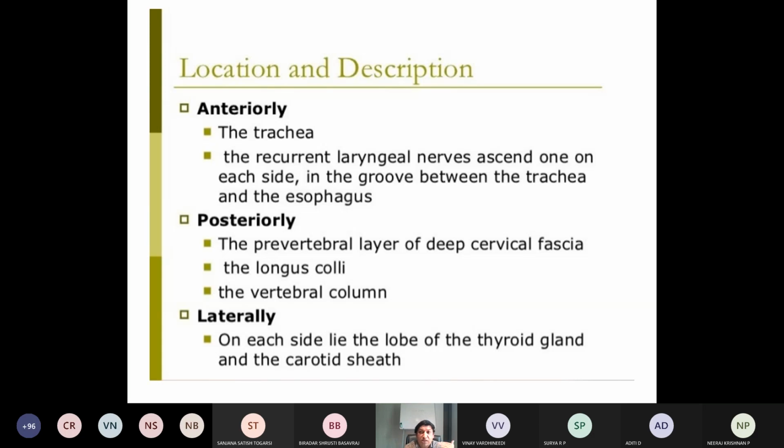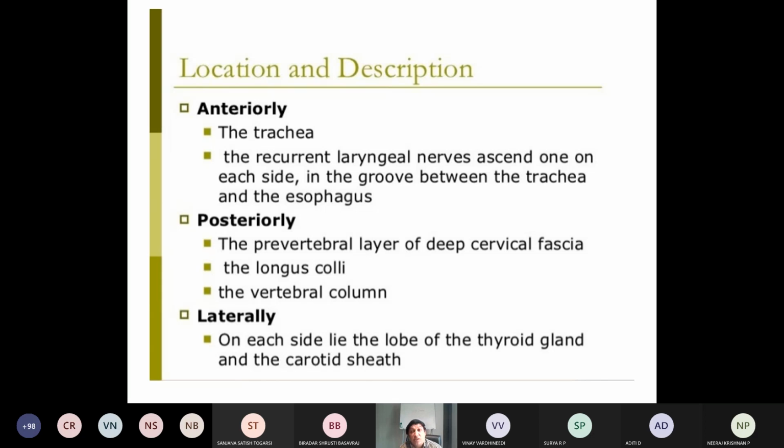Now, the esophagus gives some anatomical divisions. You know already the extent of the esophagus. So, as per their location, it gives some divisions. For example, the neck region we call the cervical region. Then the proper thoracic region. Then some part of the abdomen where it joins the stomach, the upper end of the stomach. That is the cardiac end of the stomach.